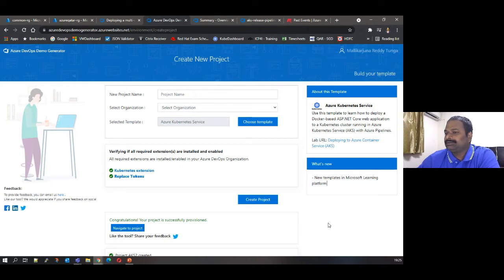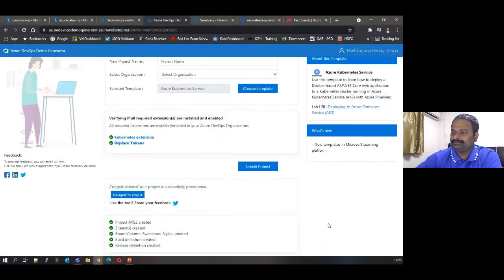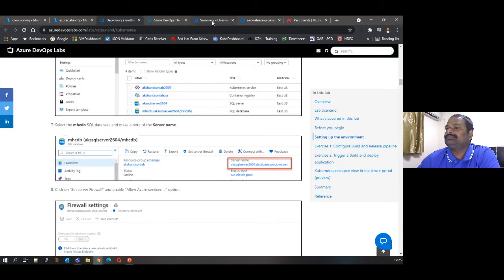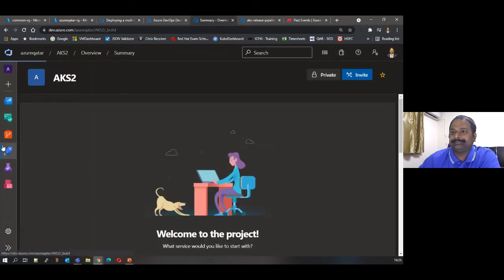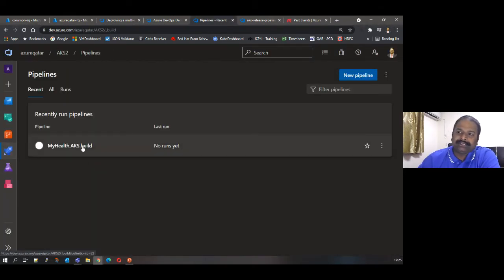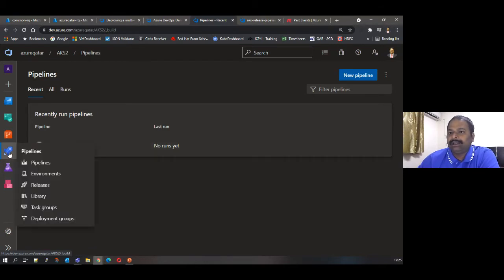Okay, so I think this is completed. Let's go there. Okay, so here it is. If you see here, this is the pipeline which will be created for you. This is the CI pipeline, the build pipeline. When you go to releases,